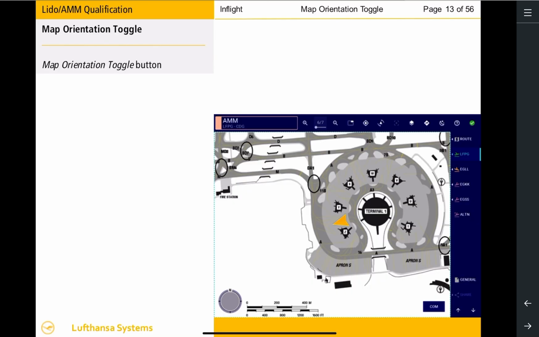Two map orientation modes, North Up and Track Up, are selectable via the Map Orientation toggle button when the aircraft is on the ground and Lido AMM is able to retrieve reliable aircraft position information. North Up mode is the default map orientation mode upon Lido AMM startup. It shows a static magnetic north-oriented map. The aircraft symbol moves and rotates on the static airport map. The North Up mode is the only mode available when the aircraft position and heading is unavailable. To see Track Up mode, select the Map Orientation toggle button to activate the function.